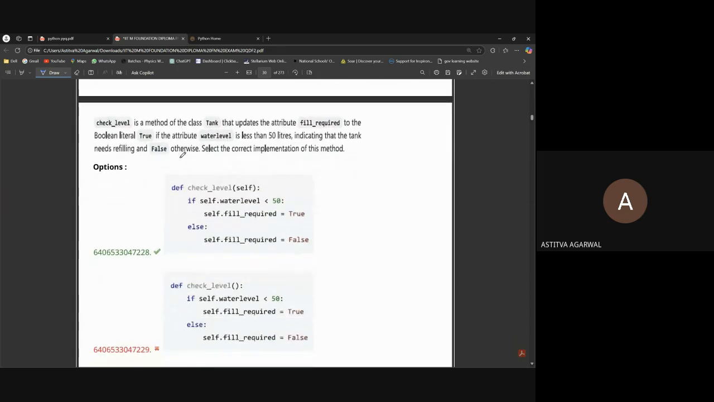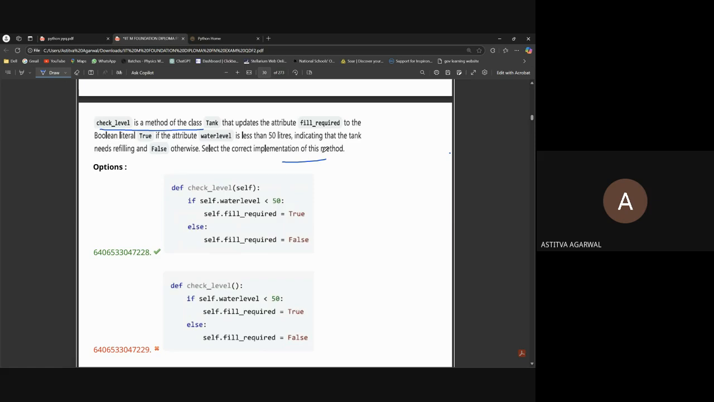Okay, so I'll just tell you. See, check level is a method of a class. In a class, we make different methods. If we make a student class, in the student class we'll define an init method, in which we'll say that if the code is providing us a student, when we use the class, then it will ask for student name and roll number. Okay, these are the two criteria which it will ask.